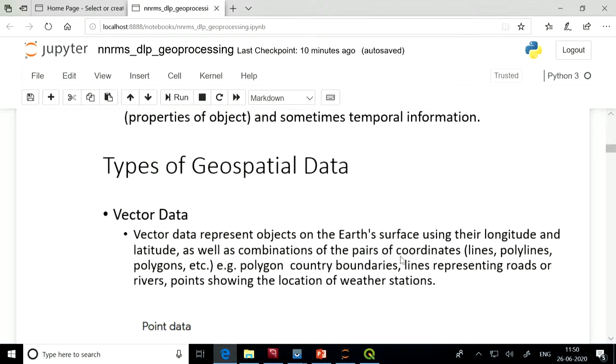For example, a polygon representing the boundaries of a country is an example of vector data, or lines representing roads or rivers, or points showing the location of any city or maybe some weather station. So these are vector data.